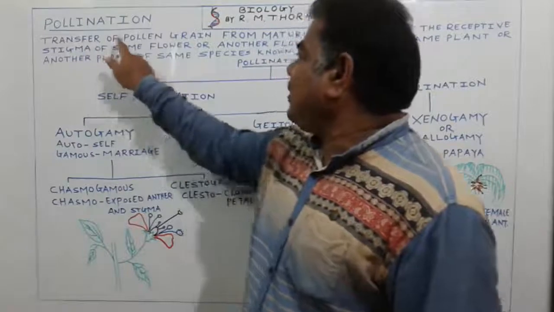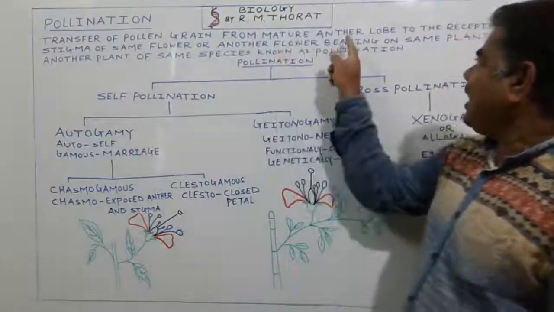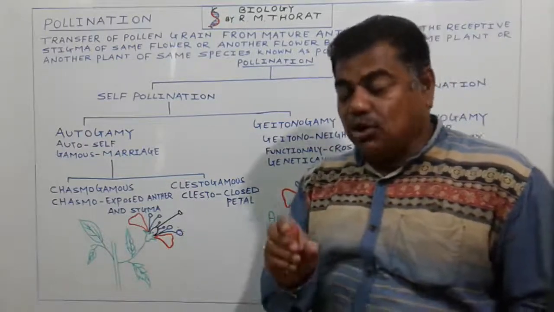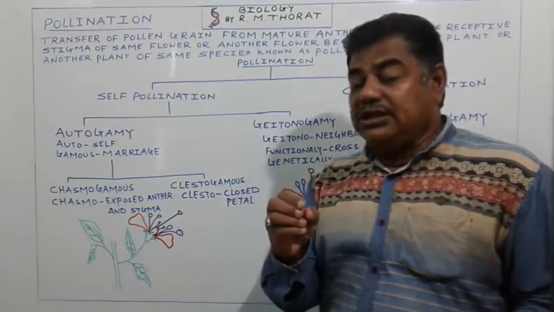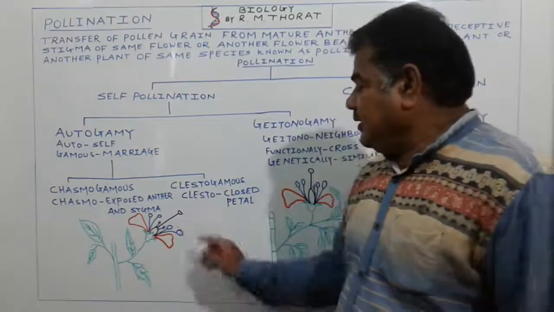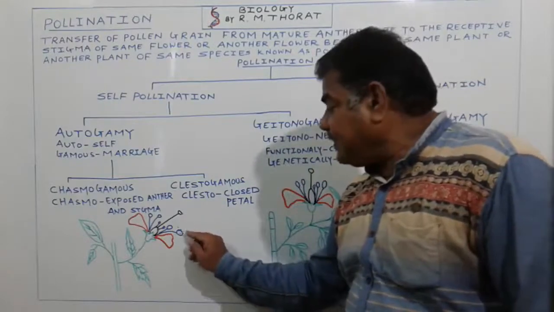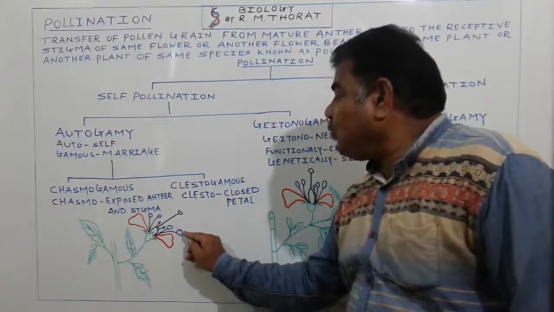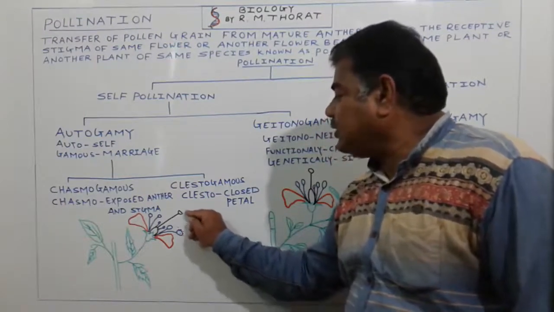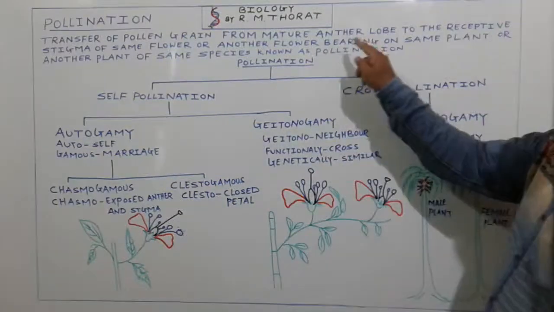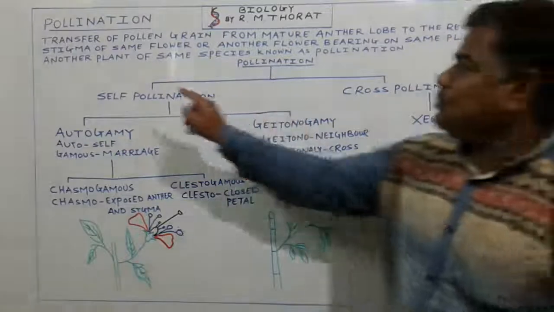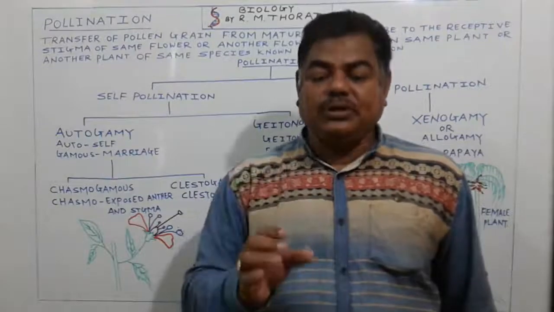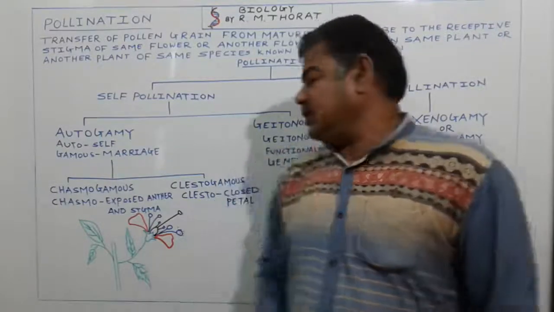Pollination is defined as a transfer of pollen grain from mature anther lobe. Mature anther lobe means the anther lobe should be mature, it should dehisce. If the anther lobe dehisces, these pollen grains come out. Transfer of these pollen grains from mature anther lobe to the receptive stigma. The stigma should be receptive, which means that the gynoecium should be mature.